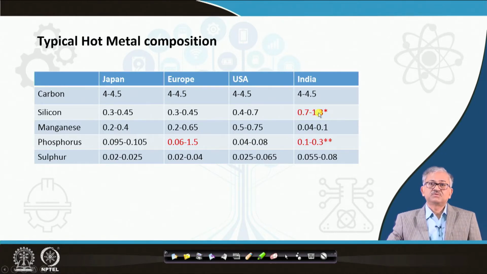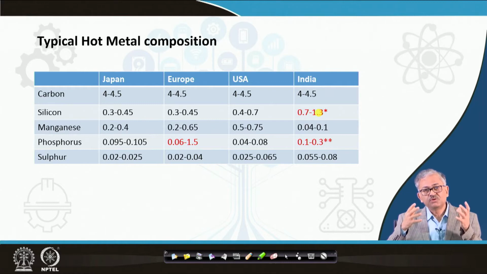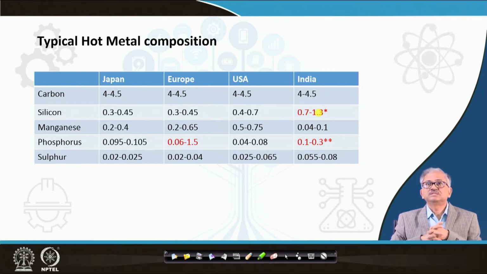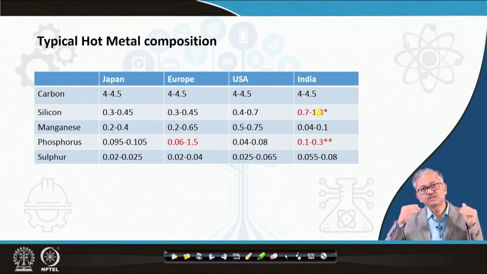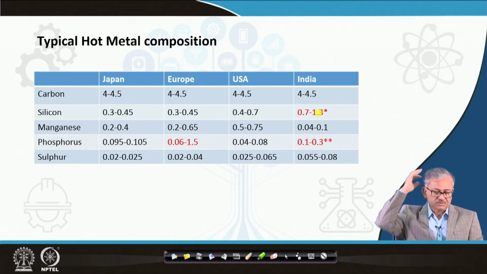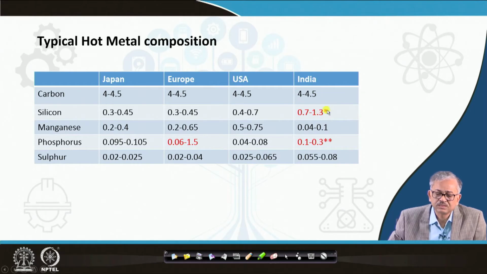Another thing I will talk about: under very basic conditions you can reduce the silicon to a great extent. But with the slag of Indian conditions, which contains a lot of alumina, the slag remains viscous and you cannot increase the basicity either, because the operating window for the blast furnace slag in India is a very small pocket. I will show you. As a result, you cannot increase the basicity beyond 1. If you increase the basicity, you can reduce the activity of silica in the slag, and then you can move the reaction in the forward direction to some extent. I will discuss all these things in detail.